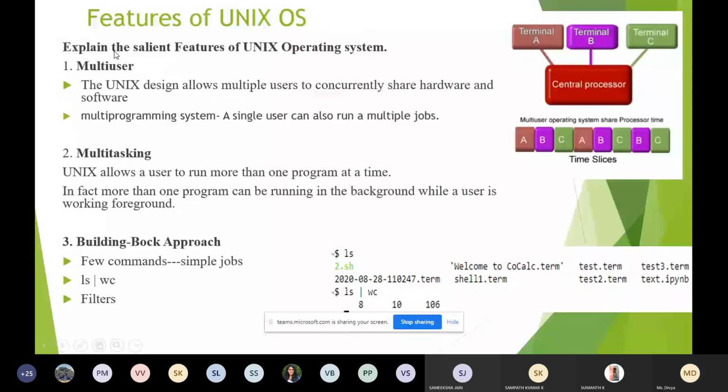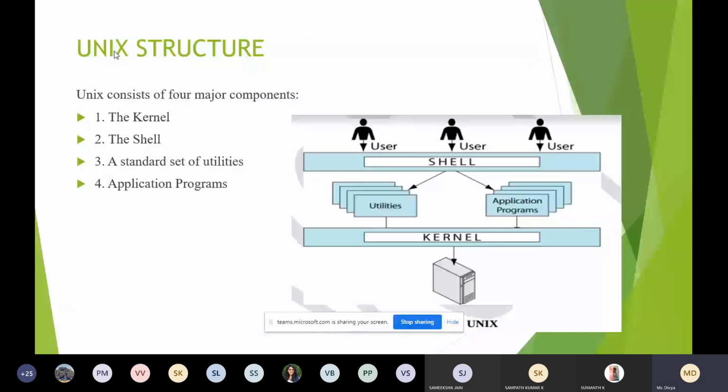So this is all about Unix structure. Unix structure has the kernel, shell explanation, and you have to explain about utilities. Utilities are nothing but the files, all command files: ls file, echo file, cd file, all the files and editors will be available here in utilities. Next one is application program. Application programs are used by the system administrators for managing your Unix operating system.